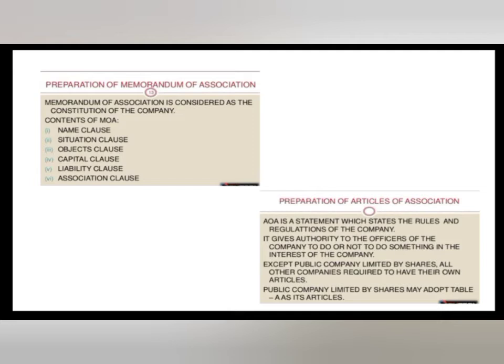Preparation of articles of association. AOA is a statement which states the rules and regulations of the company. It gives the authority to the officers of the company to do or not to do something in the interest of the company. Except public company limited by shares, all other companies are required to have their own articles. A public company limited by shares may adopt Table A as its articles.